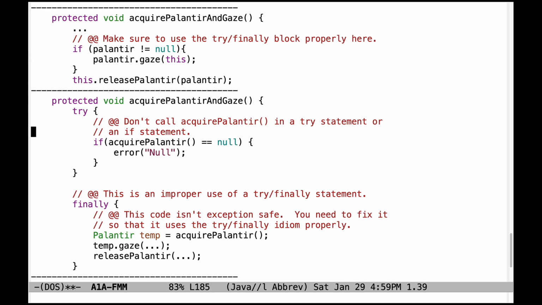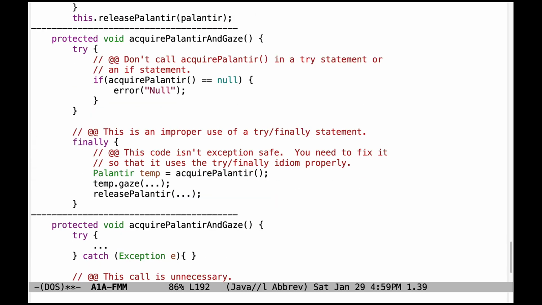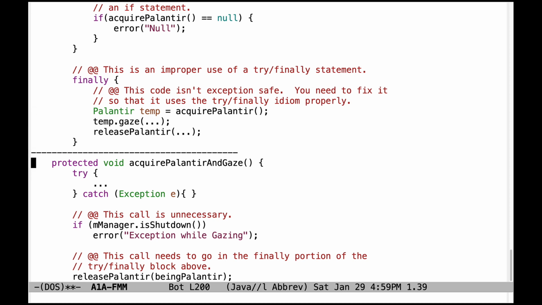Let's come down here and take a look at another erroneous implementation of acquire Palantir and gaze. Don't be calling acquire Palantir in a try statement or in an if statement at all. It doesn't belong in either of those things. You just need to get its value back and then check its value to see whether it's null or not. And this is also an improper use of a try finally statement. You actually have to make the try finally statement wrapped around the gaze and release Palantir method, not around the finally part. I'm not even sure what this is trying to do, but the code is very buggy.